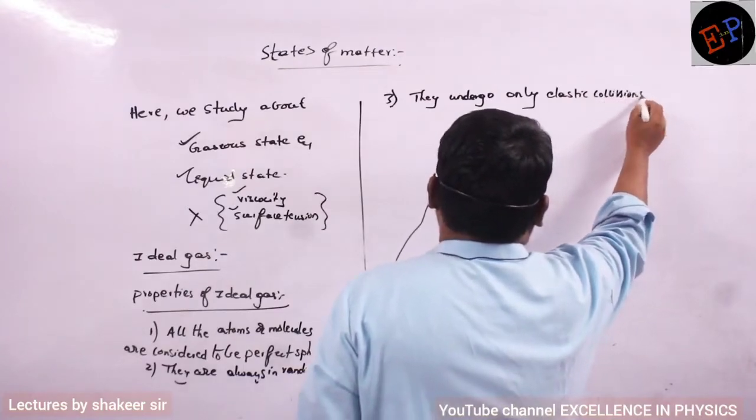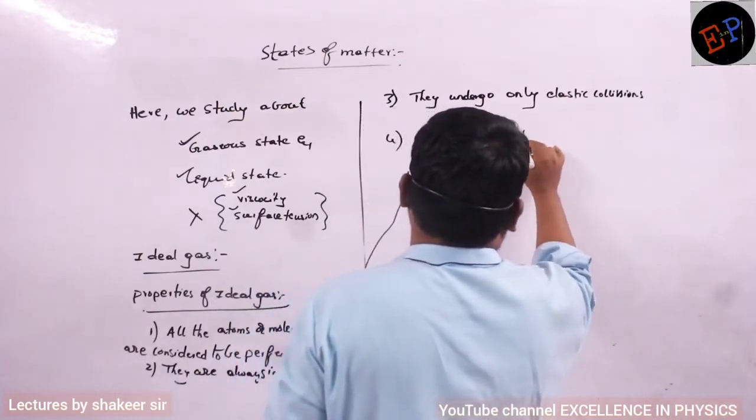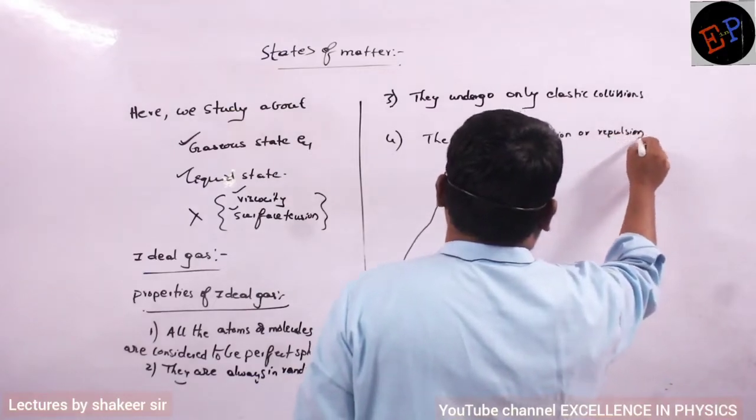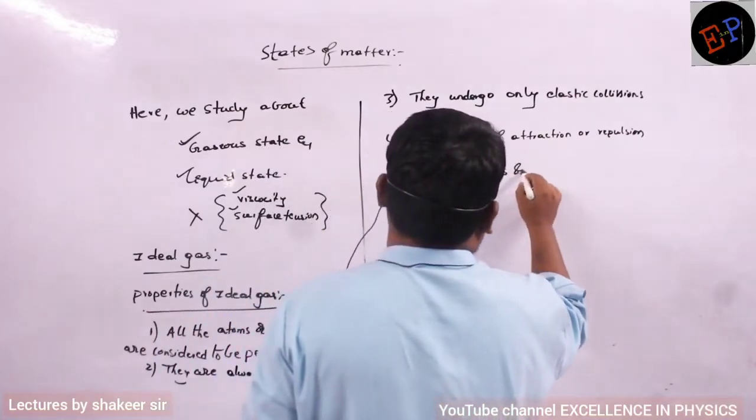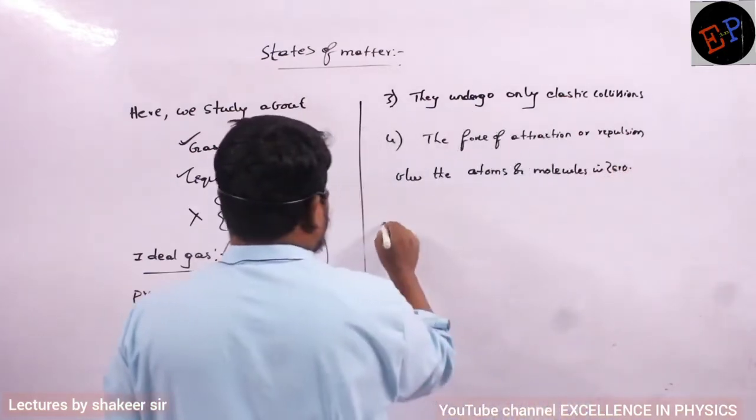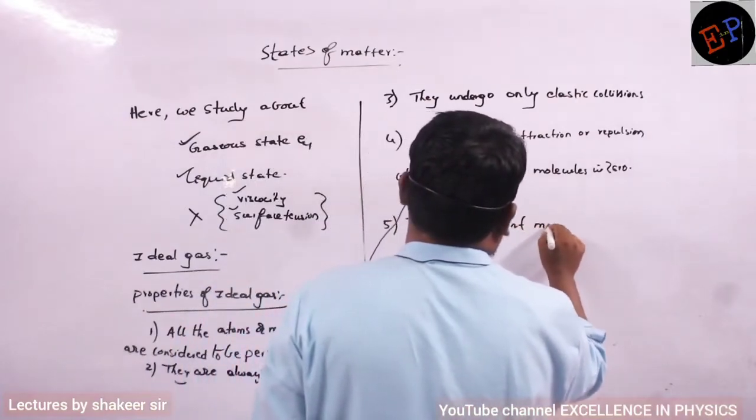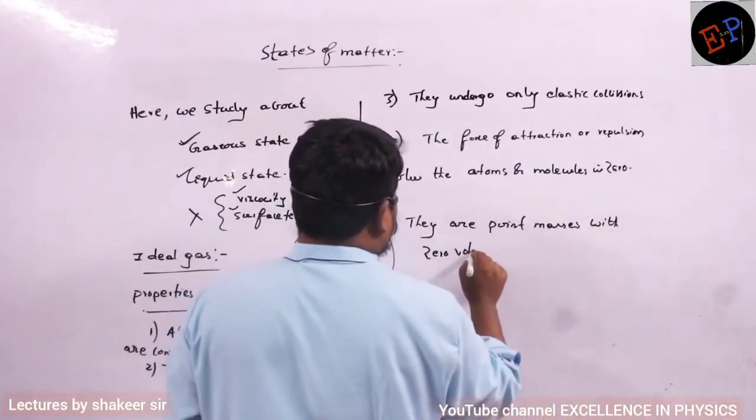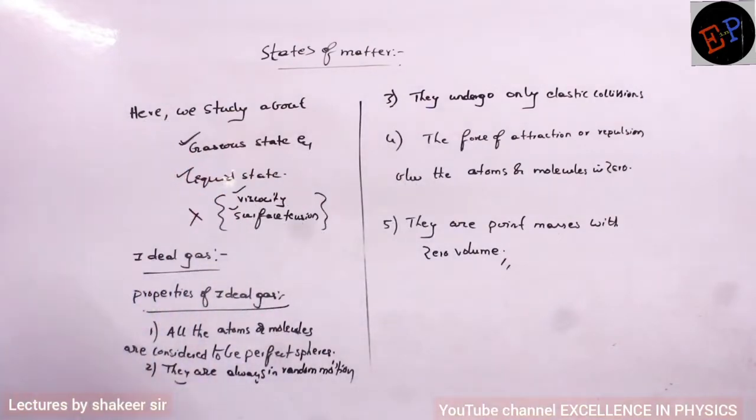The fourth property is that the force of attraction or repulsion between the atoms or molecules is zero. Clear? So they are point masses with zero volume. These are some of the properties of an ideal gas.